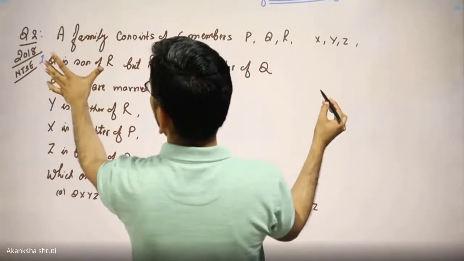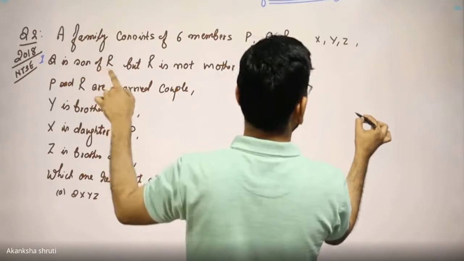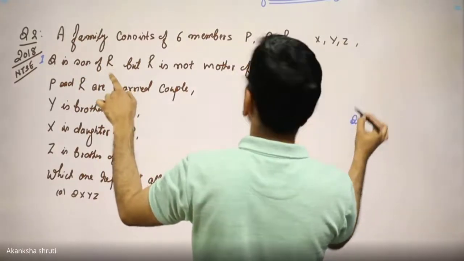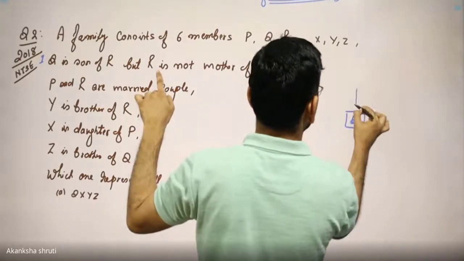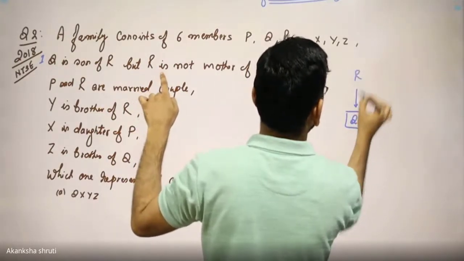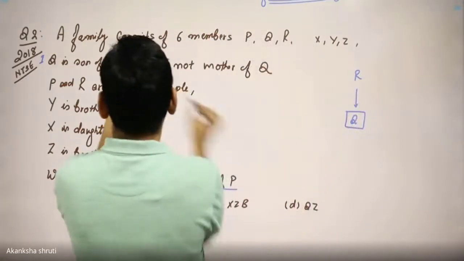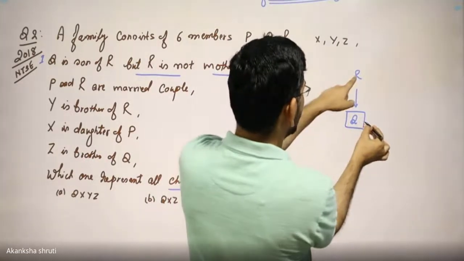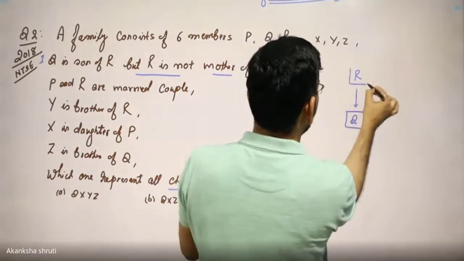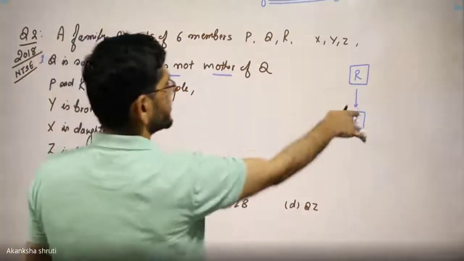First this part, Q is son of R. This is the representation of Q is son of R. But R is not mother. While Q is son and R is not the mother, means surely R will be the father. So statement 1 is decoded.